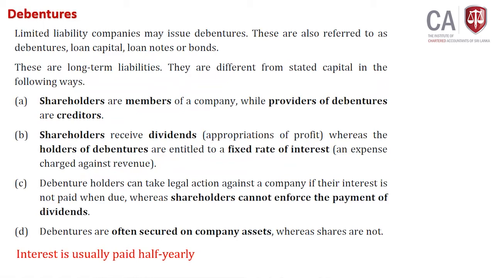Debentures. This is another way of raising funds for the business. We have discussed three ways of raising funds for the business. One way is issuing preference shares, either redeemable preference shares or irredeemable preference shares, or else you can issue ordinary shares. Finally, you can issue what? Debentures, right? Look at the screen. Limited liability companies may issue what? Debentures. They are also referred to as debentures, loan capital, loan notes or bonds.